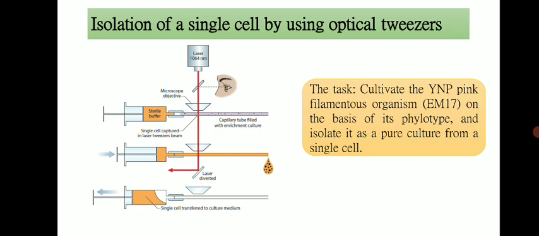Yellowstone National Park is a high temperature environment, called a hot spring, with neutral pH. It contains most of the pink filamentous bacteria, and some scientists tried to isolate these pink filamentous bacteria from these environmental conditions, and they succeeded.